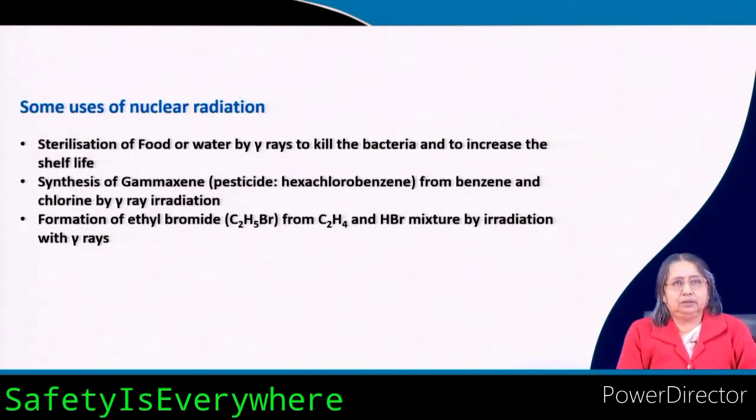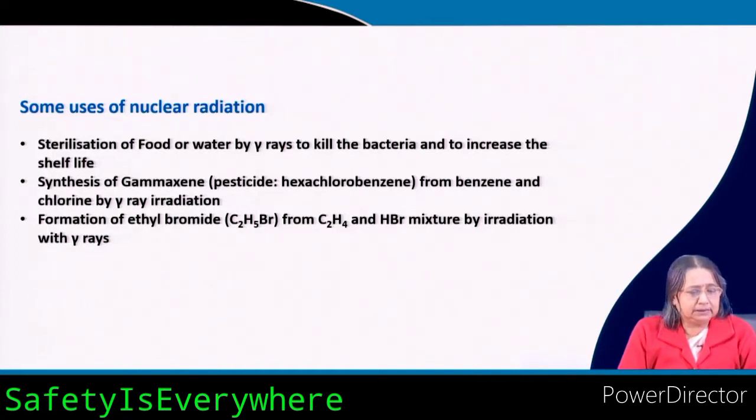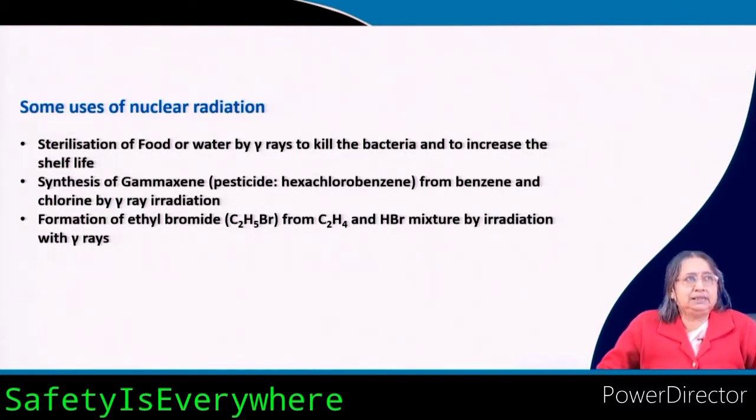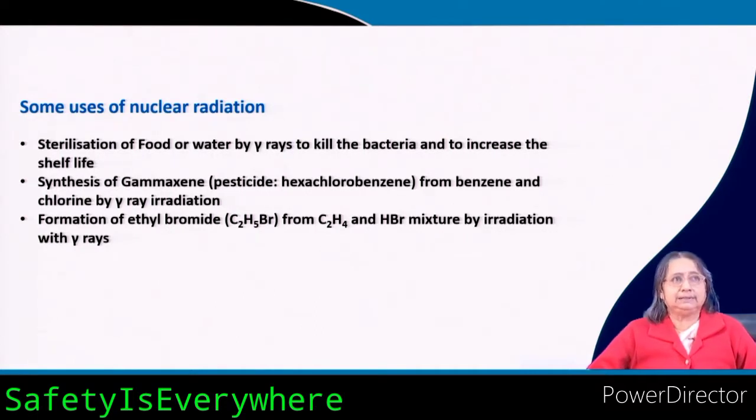Now, we have seen the properties of these radioactive elements, okay, and we have seen the properties of the radiations, alpha particles, beta particles, gamma rays, all those things. So, what are the uses of this? There are many uses actually. You know that radioactivity, when its properties and effects on health were also not known, at that time in Madame Curie's time, Madame Curie died of cancer, because of radioactivity. If you work under this type of conditions, then you will get cancer. Okay.